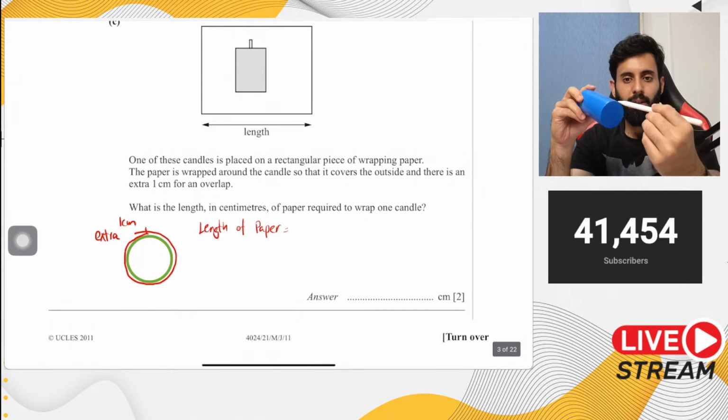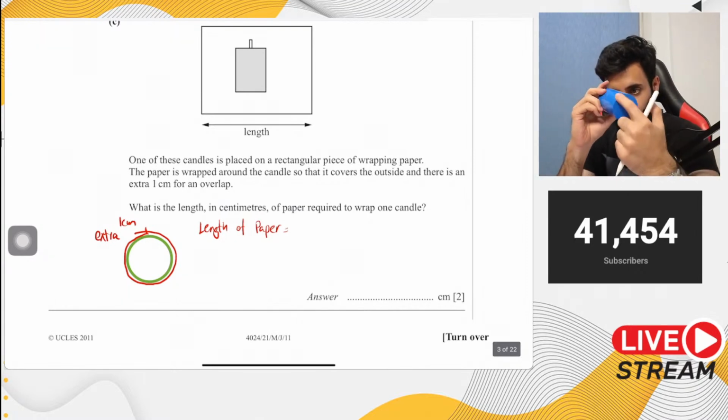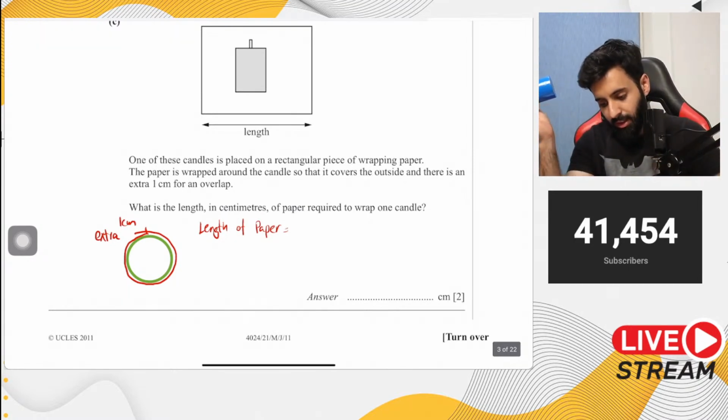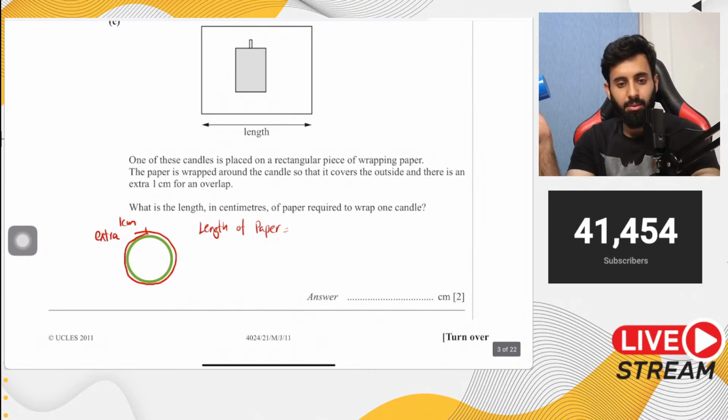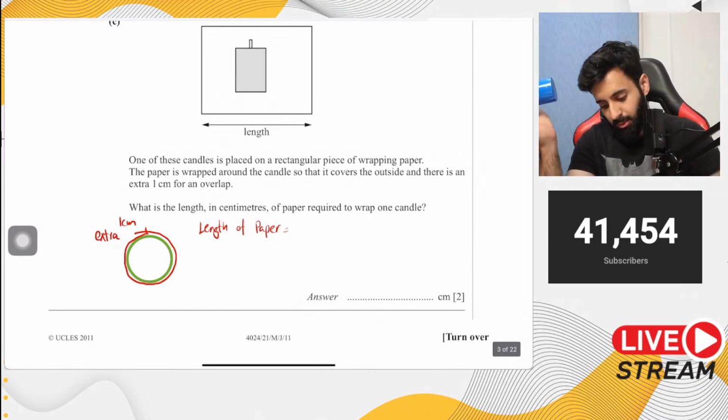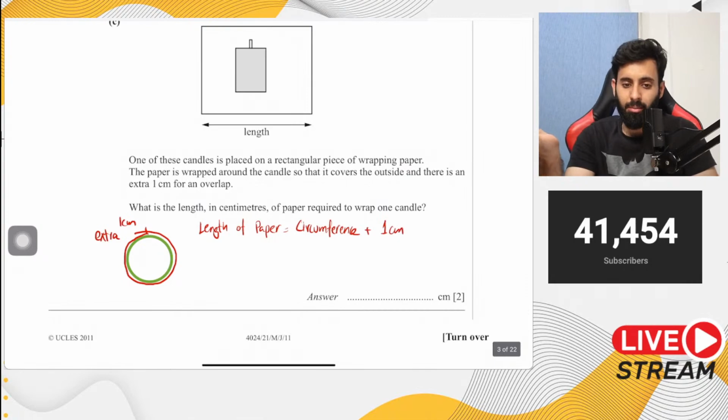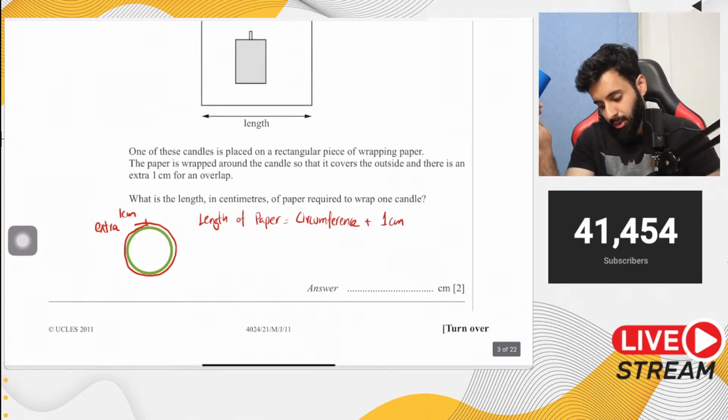From the starting point all the way back to the starting point, that's equal to what? That's equal to the circumference of the circle. So the length of the paper is equal to the circumference, and whatever the circumference is, in the end we just add the 1 extra centimeter that we need to wrap one candle. Now, let's go back.